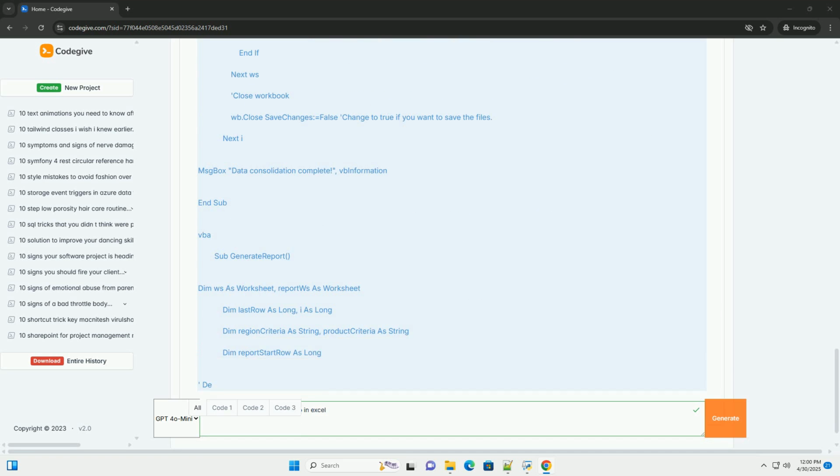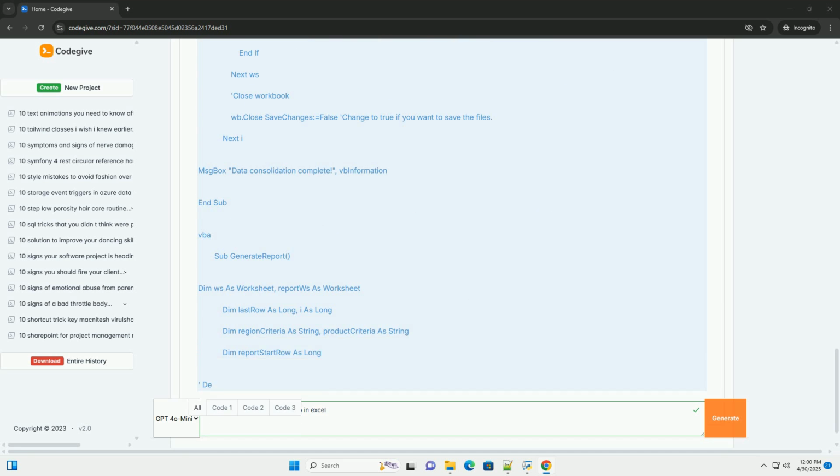2. Automated report generation, based on criteria. The problem: your boss frequently needs to generate reports that filter data based on specific criteria, for example sales for a particular region, or products with low stock. VBA solution. Explanation.